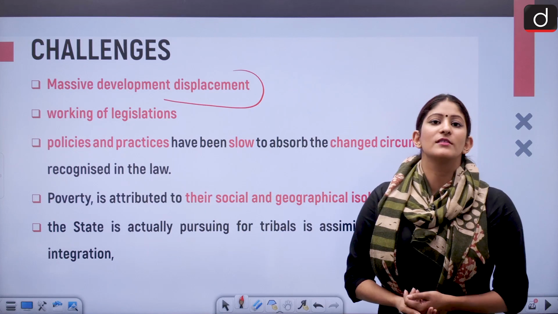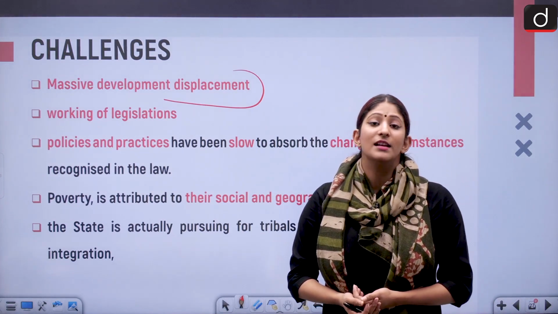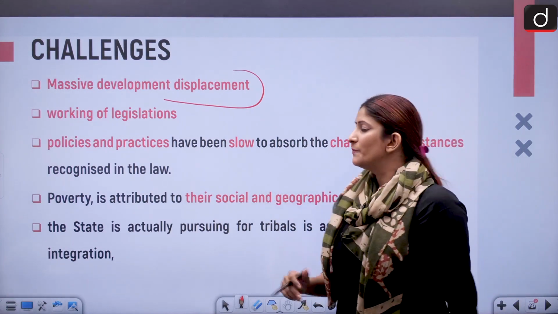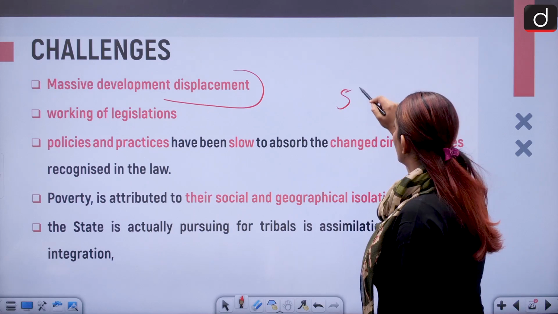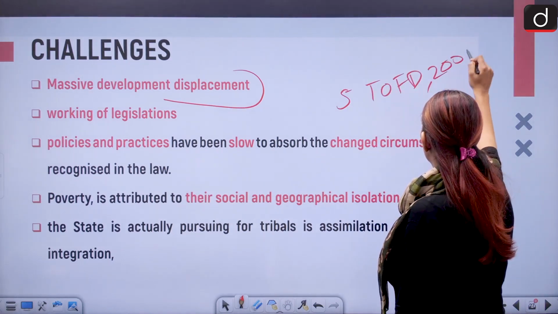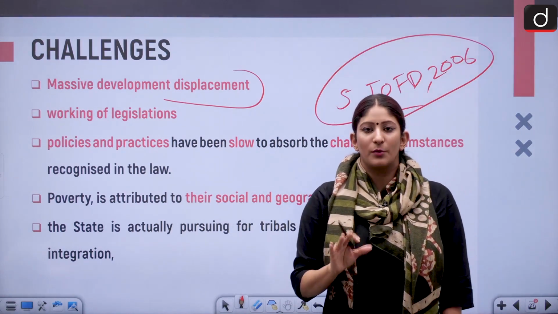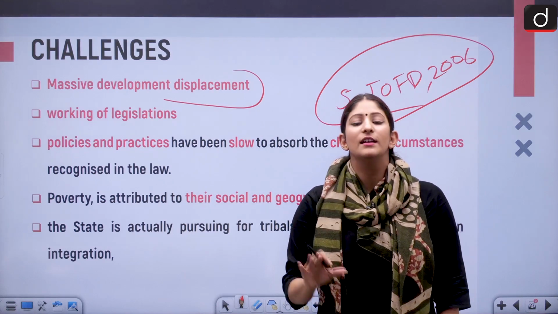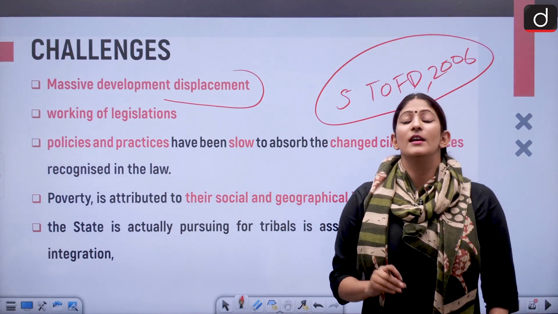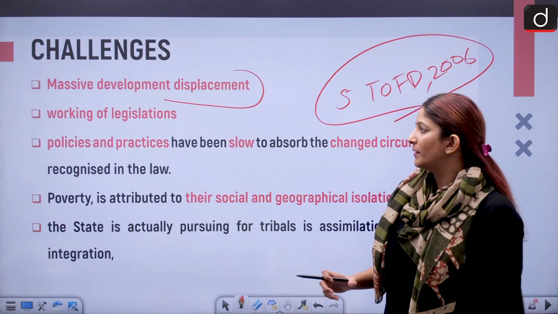Although we have Scheduled Tribes and Other Forest Dwellers Act of 2006. Okay, not 2005. So that was able to provide certain scheduled tribe and other forest dwellers proper attention. Through that, rehabilitation and protection of their identity was done. But many were left behind because of not having proper documentation.